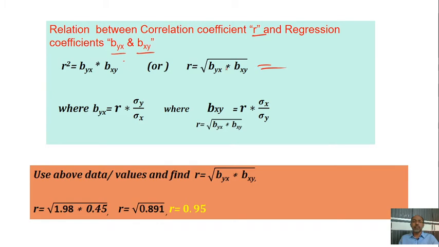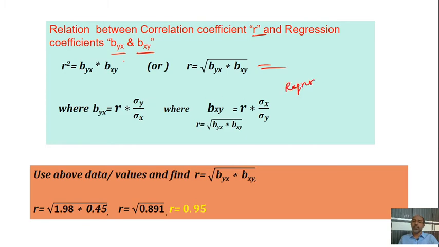It is also known that there is an interrelation between R, standard deviations, and regression.